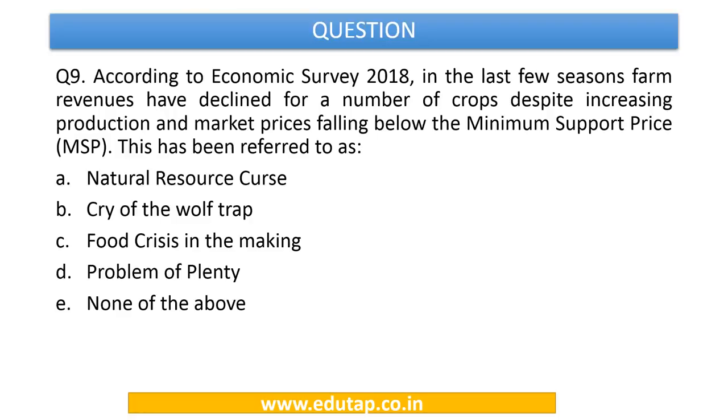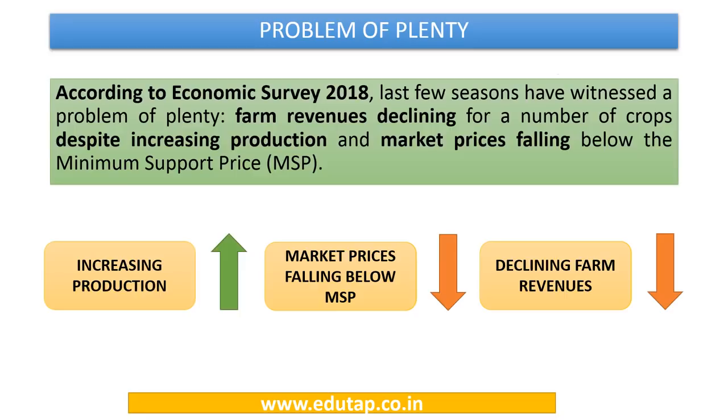So now let's move to the next question. According to Economic Survey 2018, in the last few seasons, the farm revenues have declined for a number of crops despite increasing production, and the market prices have fallen below the minimum support price. This has been referred to as, the options are natural resource curse, cry of the wolf trap, food crisis in the making, problem of plenty, or none of the above.